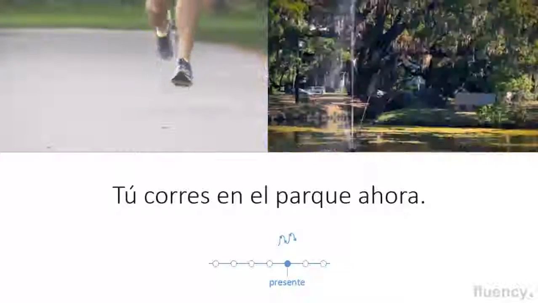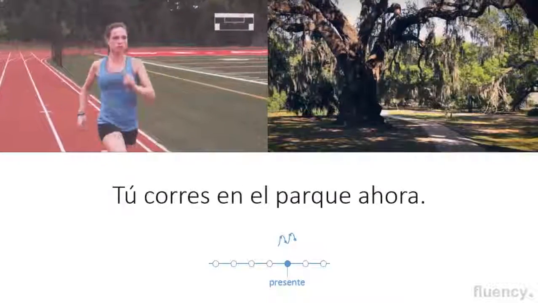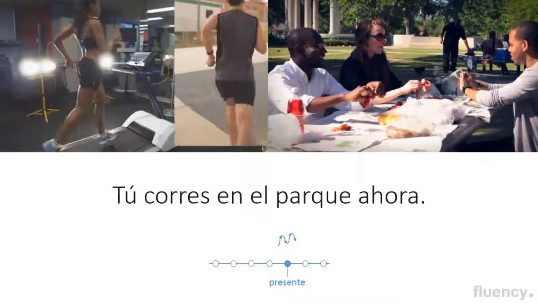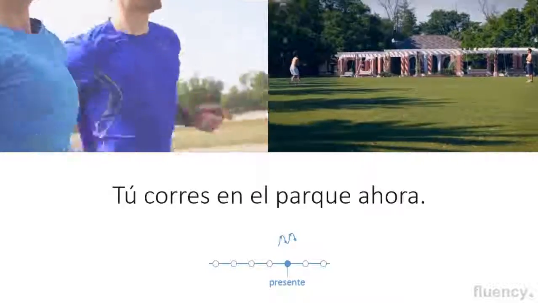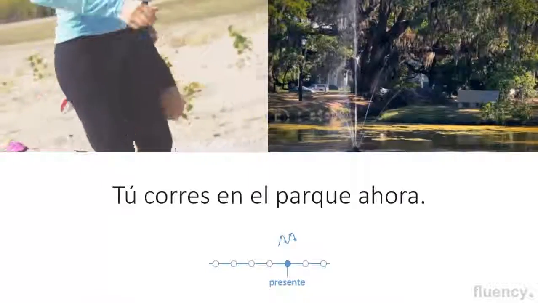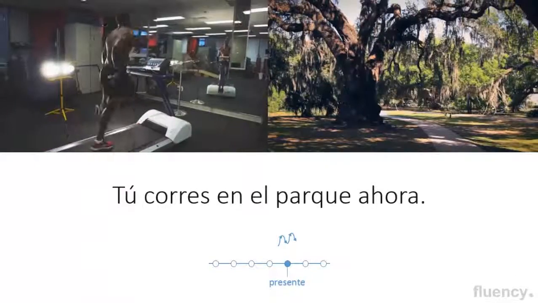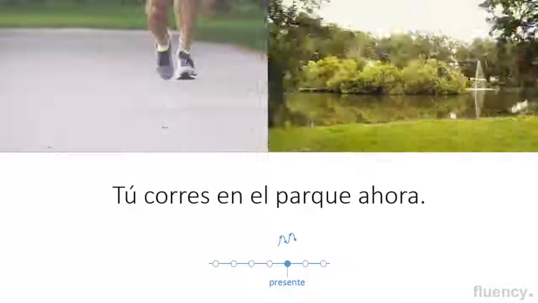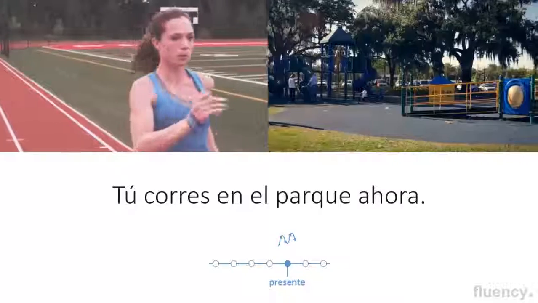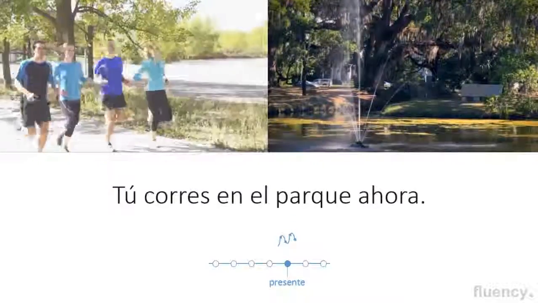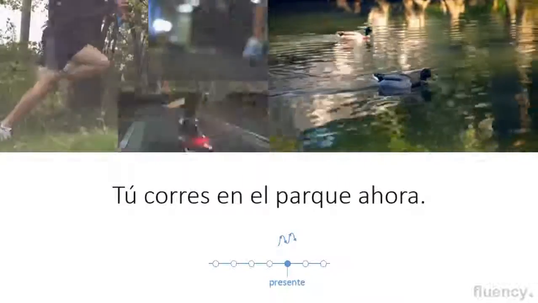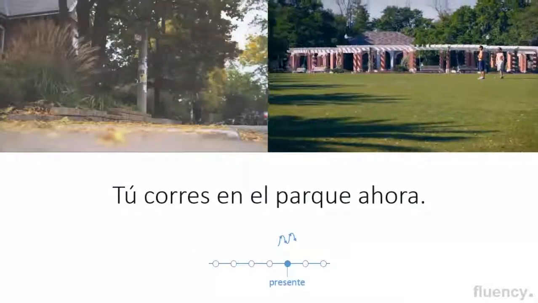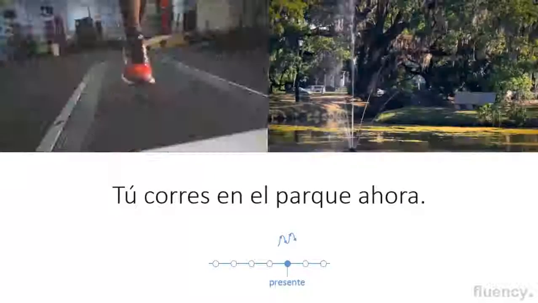We could also use this conjugation that we've been learning, like tú corres en el parque ahora. It could mean right now. It could be in progress right now. So tú corres could be you are running, right? Now we're not using a different tense here. It's the same conjugation we've been looking at. But we could use it for every day, like a general present, or we could use it like right here for right now. Tú corres, which means you are running. Not just you run, which could also be used, but you are running. Tú corres en el parque ahora.